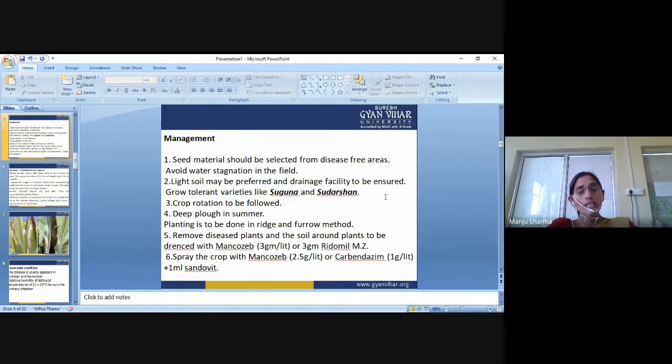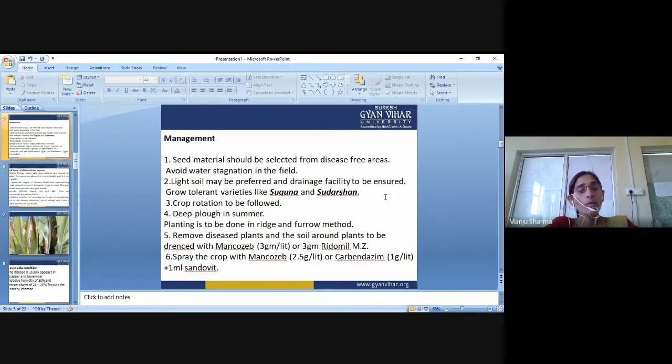Deep plough in summer. During the summer season we have to deep plough because, due to the exposure to sunlight and high temperature, the pathogen is destroyed in the field and can't survive there.